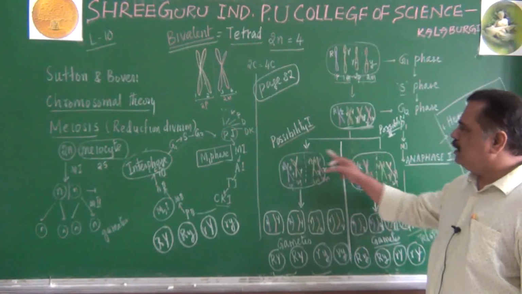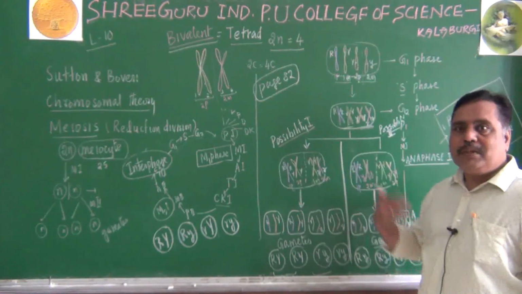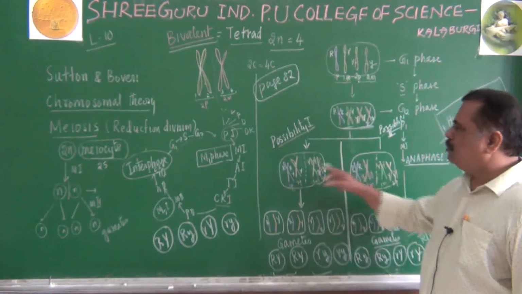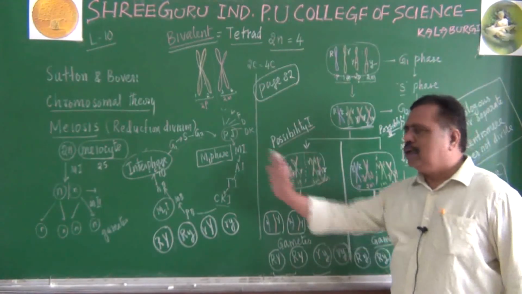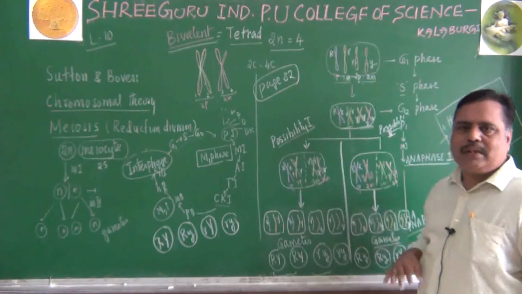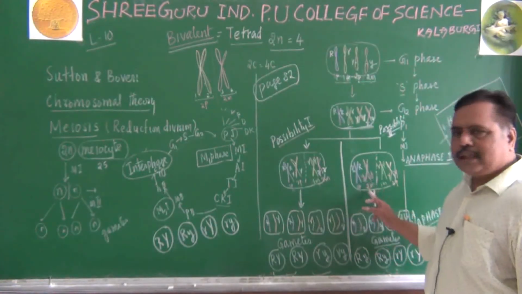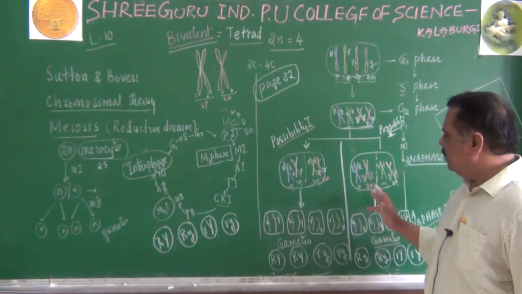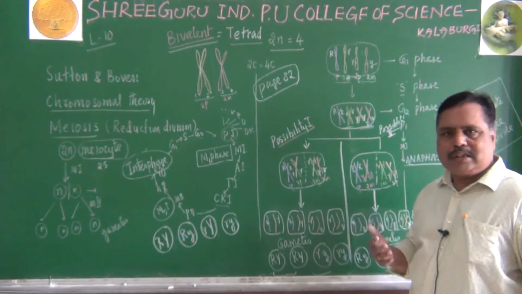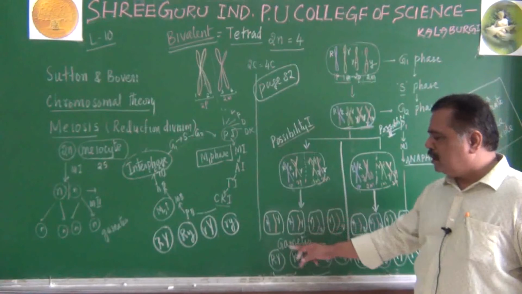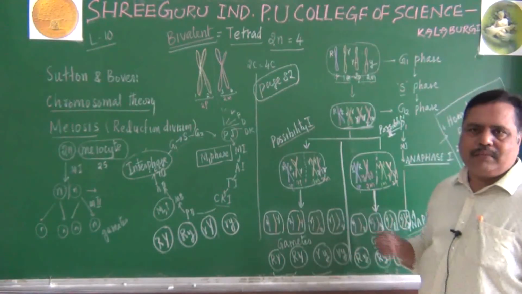Here you have seen the segregation. How many possible segregations are there? 2 possibilities. During the first possible segregation, the paternal pair will go to one side and the maternal pair to the other side. In the second possibility, one paternal and one maternal go together, and the other paternal and the other maternal go together. Do you understand this? That is responsible for all the 4 types of gametes.